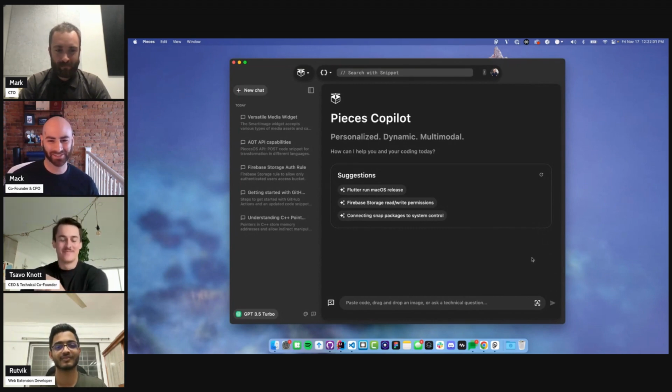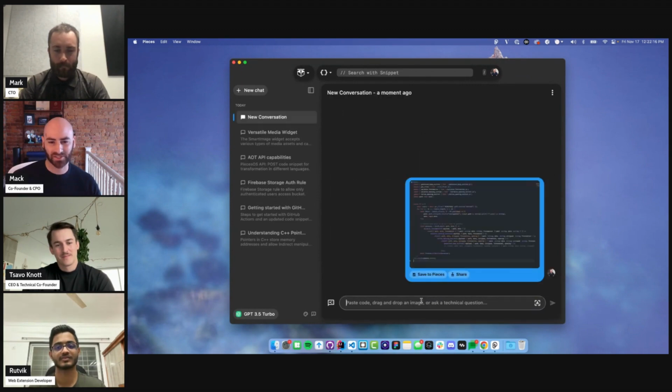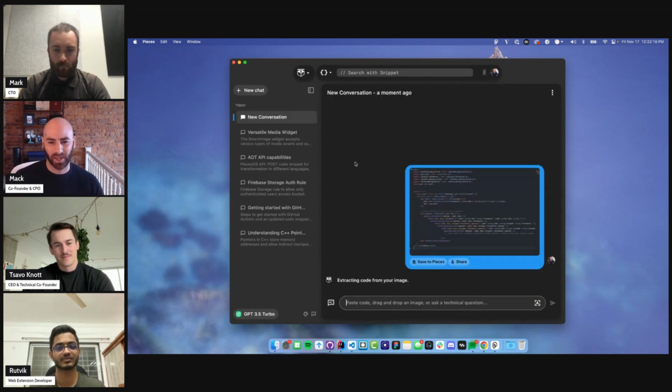He's writing complex stuff. He's super excited about it. He always wants to share it with us. And I'm like, dude, I have no idea what's going on with your code. But in comes the Pieces Copilot, where I can take this image that Savo has shared with me and simply drag it into the Copilot. I don't know how well you can all see that, but it's a pretty complex little code snippet.